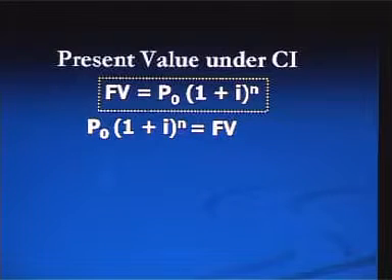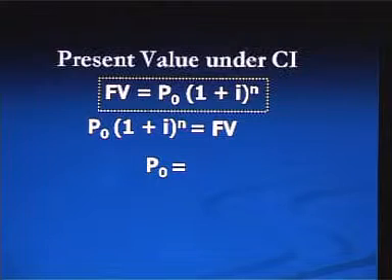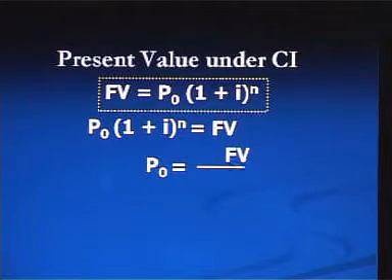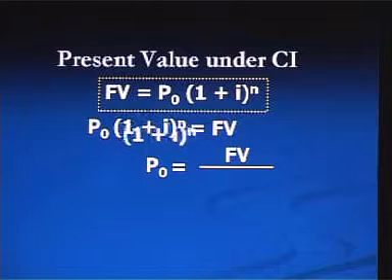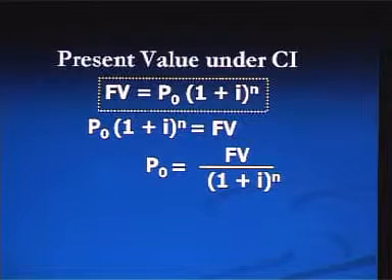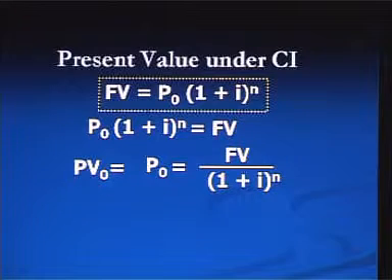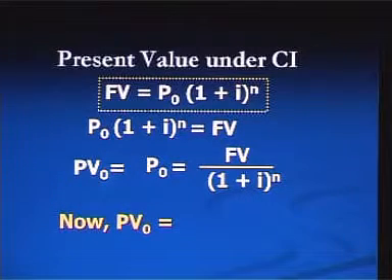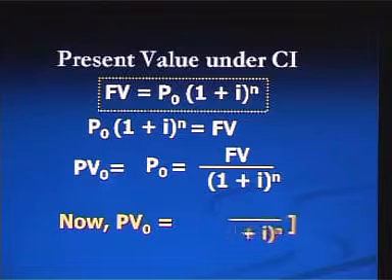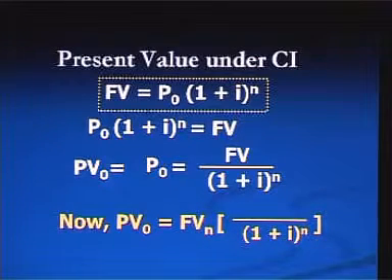Now, if we keep P0 on the left hand side, then the equation will be FV divided by (1 plus i) to the power n. This P0 is called present value at 0 time. Now, this formula can be rearranged in this way, where the second part is called present value interest factor.